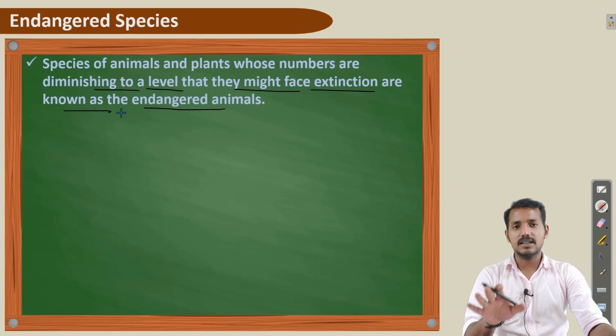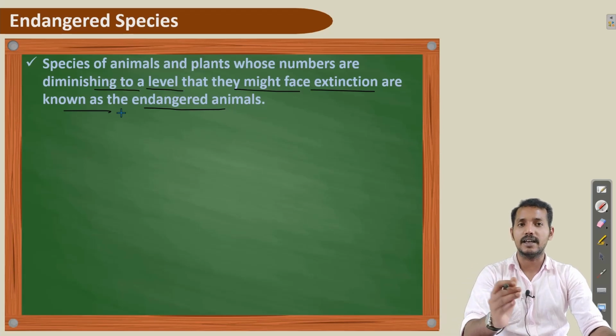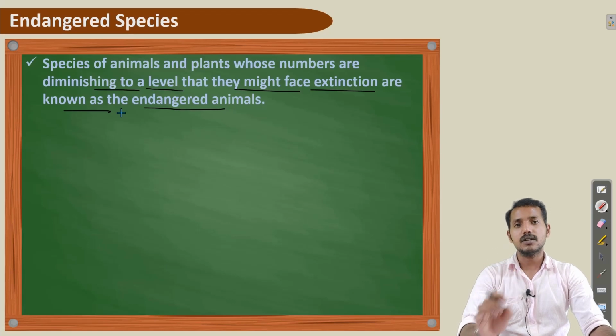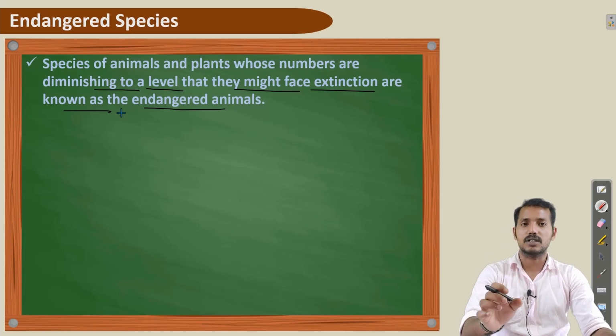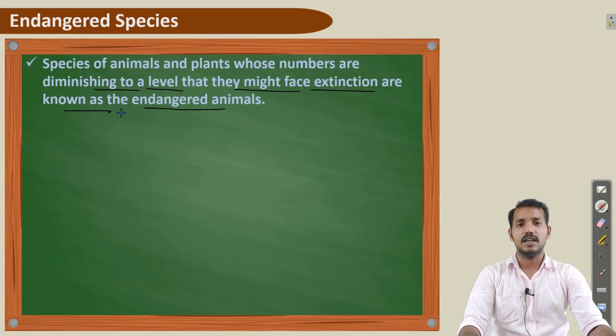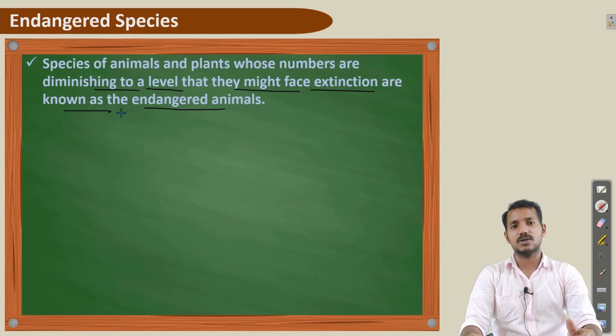So, if endangered species are not given proper care, especially the tiger, the tiger reserve project was actually introduced by the government to protect only the tiger, because the tiger became an endangered species in India, even though it is the national animal of India. So, to protect the tiger, a separate project was introduced that is called tiger reserve.